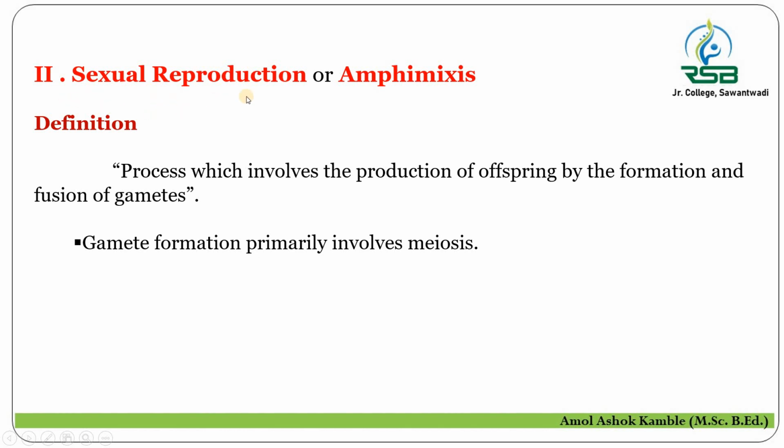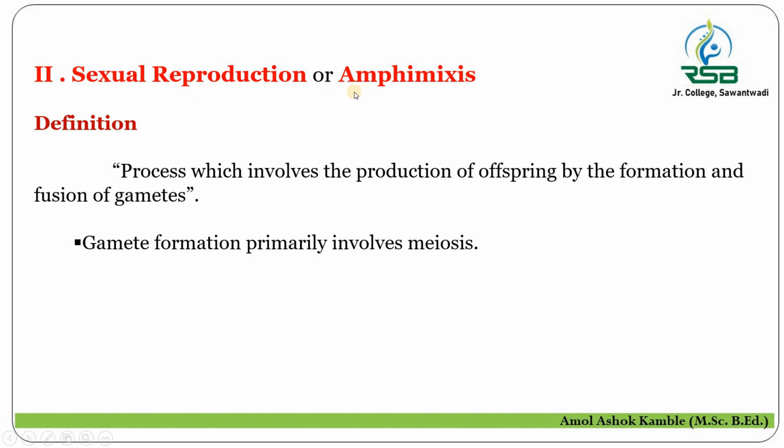Sexual reproduction in animals is also called amphimixis. Here the term amphi means both and mixis means mixing. Here the mixing of both the gametes takes place in case of sexual reproduction. So what are the gametes?